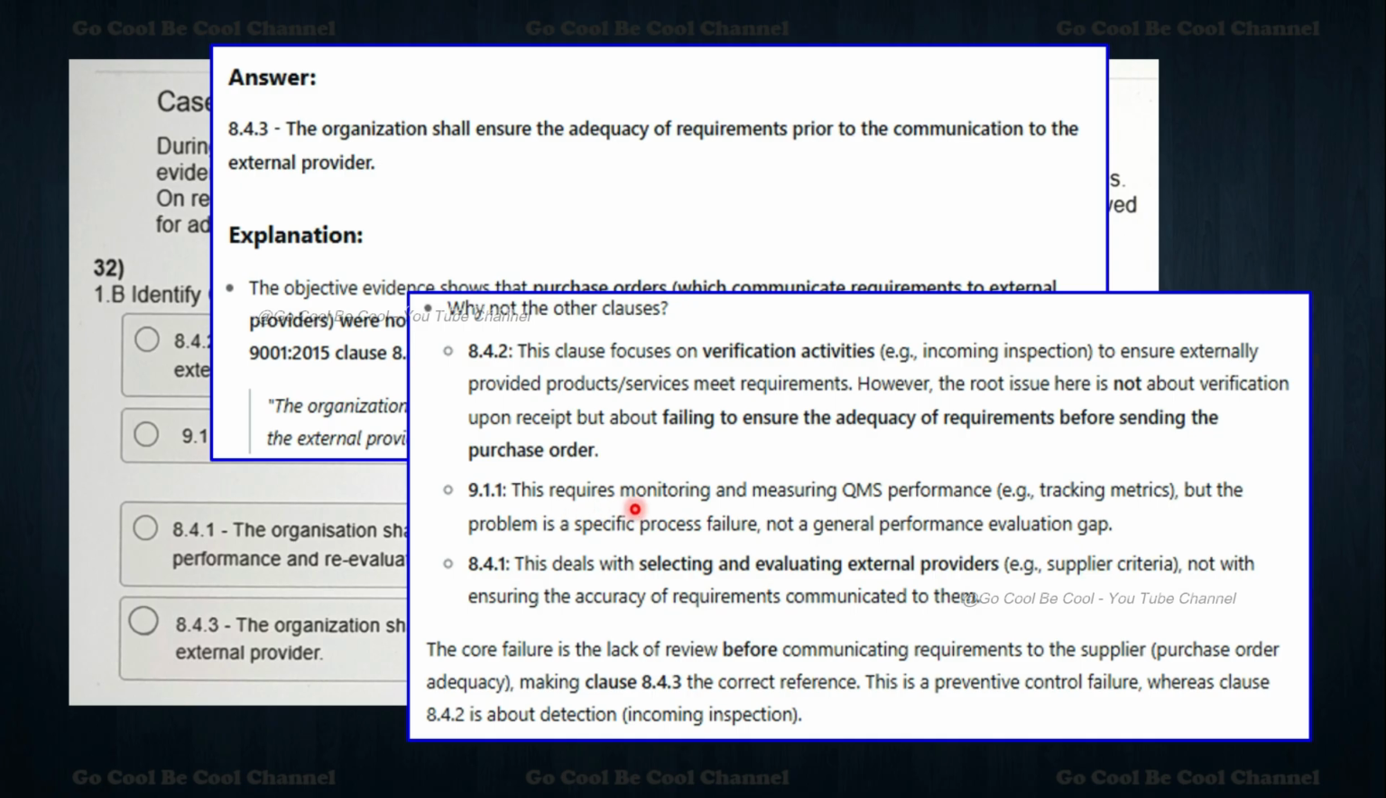9.1.1 requires monitoring and measuring QMS performance, for example tracking metrics, something like that. But the problem is a specific process failure, not a general performance evaluation gap. 8.4.1 deals with selecting and evaluating external providers, for example supplier criteria, not with ensuring the accuracy of requirements communicated to them. So the core failure is the lack of review before communicating requirements to the supplier, purchase order accuracy, making 8.4.3 the correct reference we can take here.